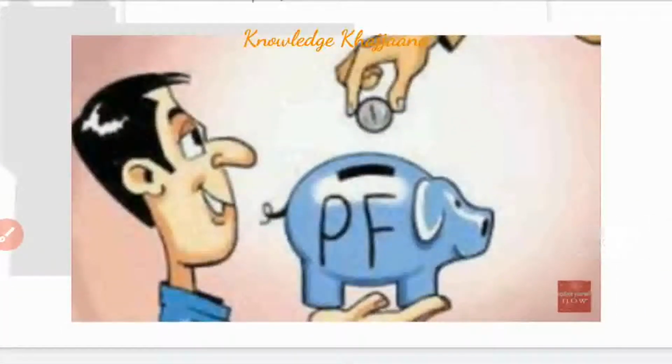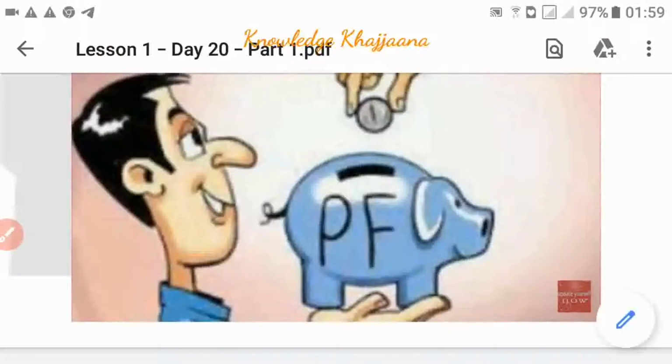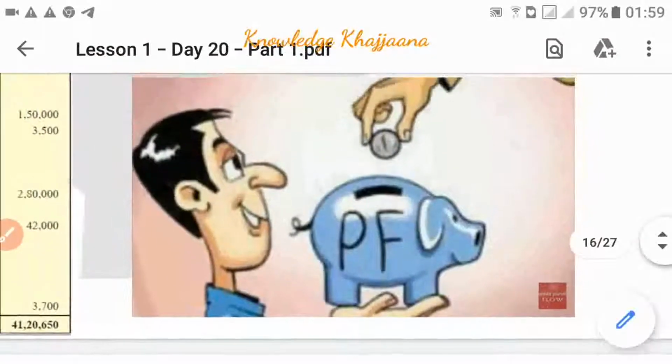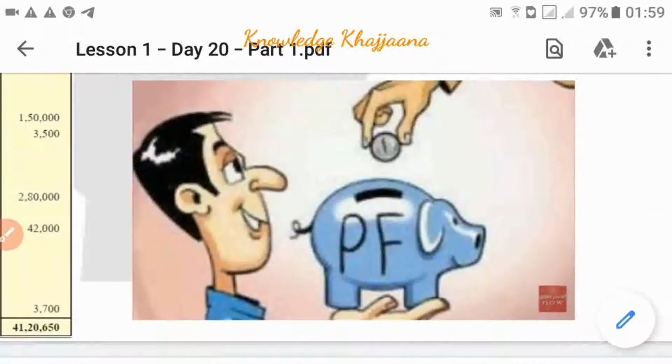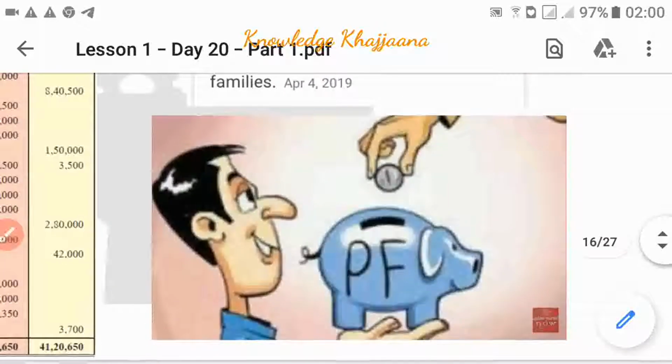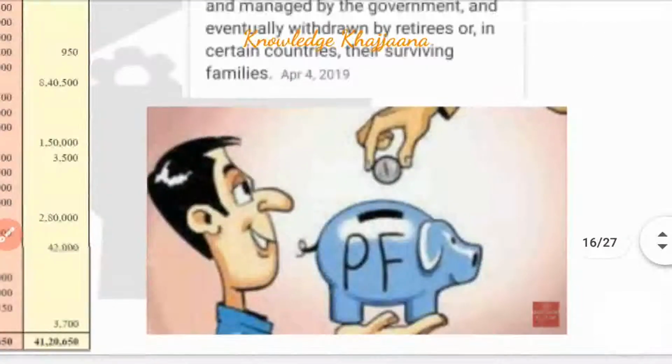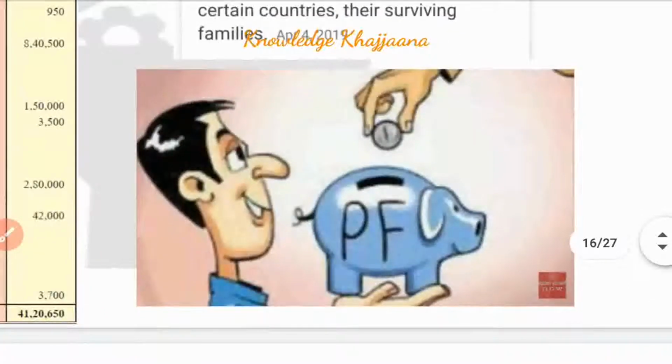See, what is it doing? The employee is holding this pig in his hand, and the employer gives some money to save into that pig, but this piggy bank is in the hands of the employee. The employee is holding the piggy bank, but the employer is giving some money to deposit in this piggy bank. What can we understand from this?